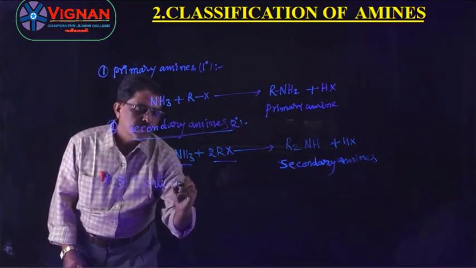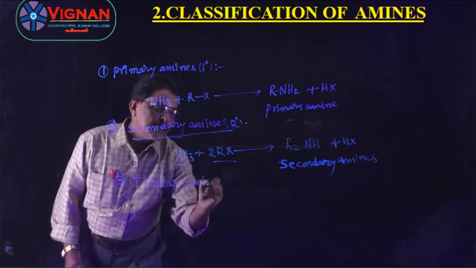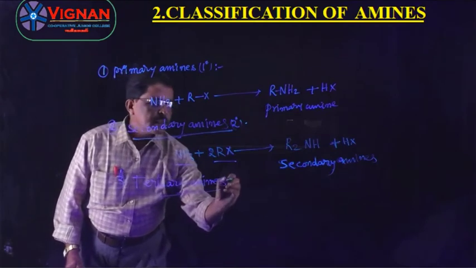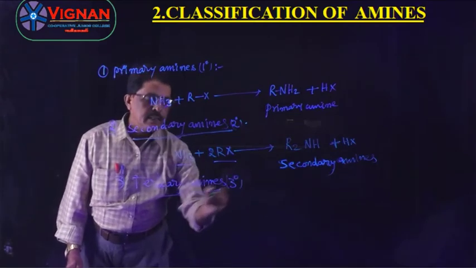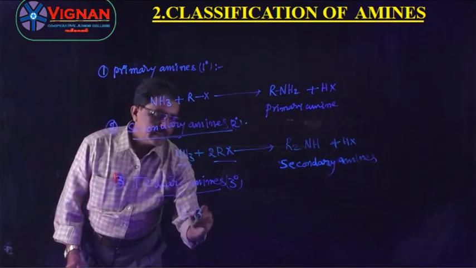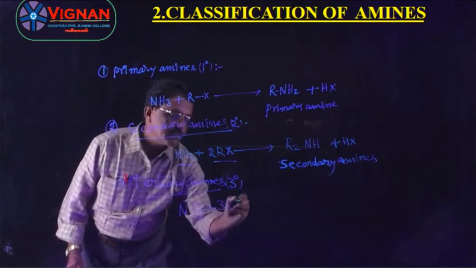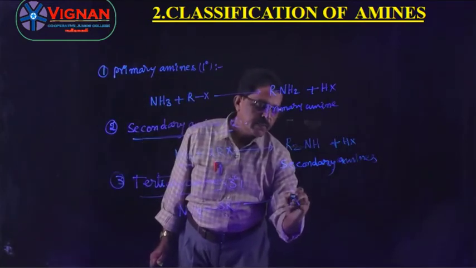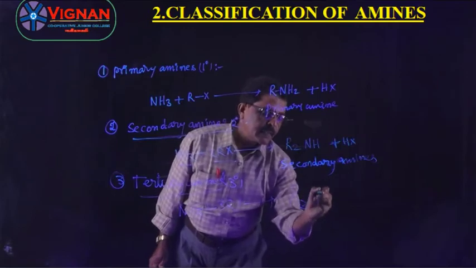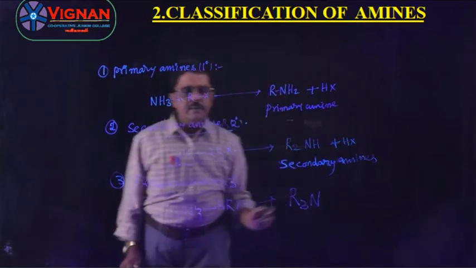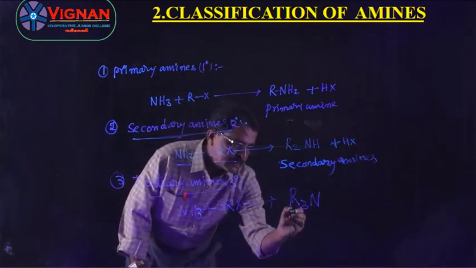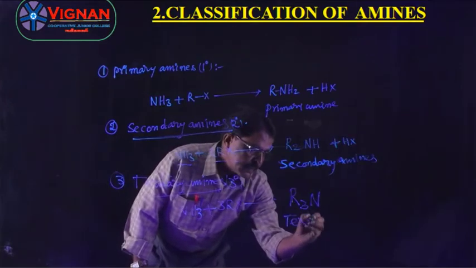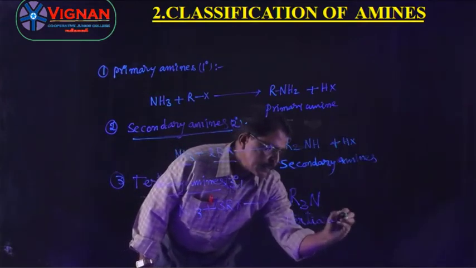Tertiary amines are the 3 degree amines. NH3 reacts with 3 moles of alkyl halide, then you will get R3N. This one is the tertiary amine.